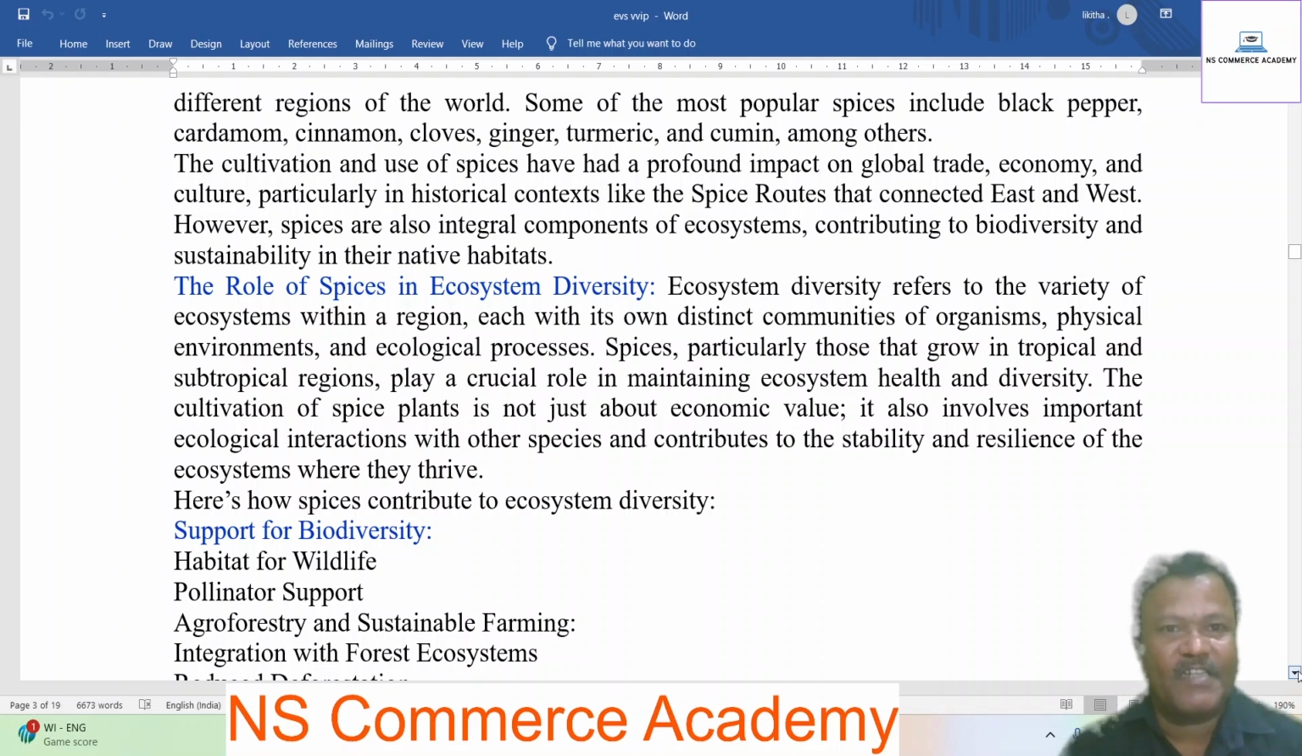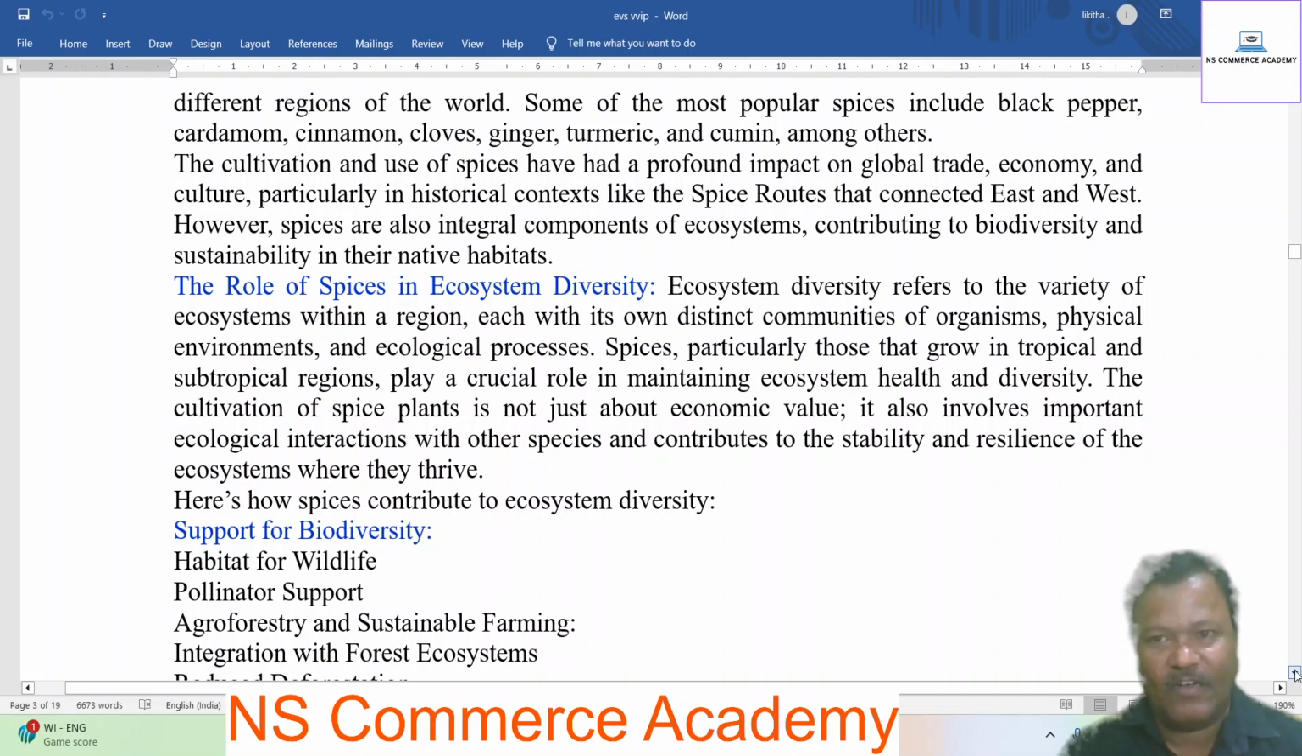The cultivation and use of these spices have had a profound impact on global trade, economy, and culture, particularly in historical contexts like the spice routes that connected east and west. However, spices are also integral components of the ecosystem, contributing to biodiversity and sustainability in their native habitats. Next, the role of spices in ecosystem diversity.